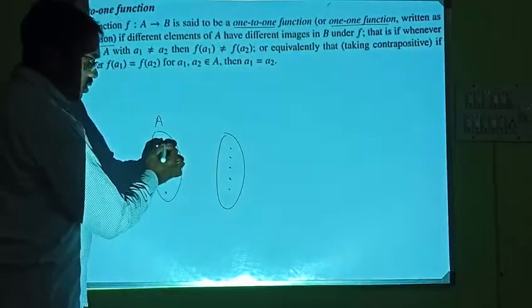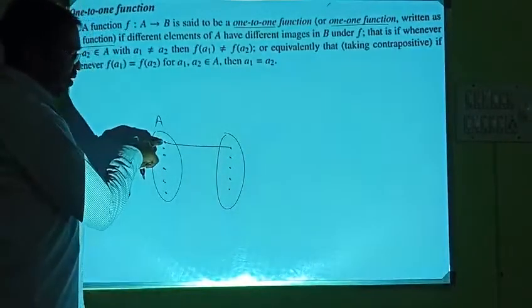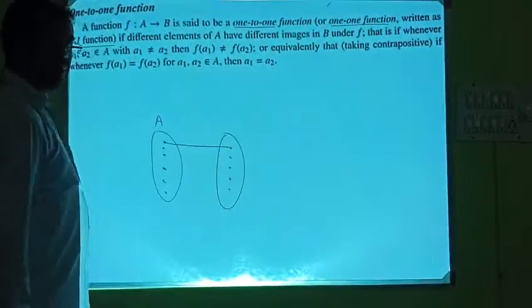Suppose this function is going to this, right? Different element has different image.